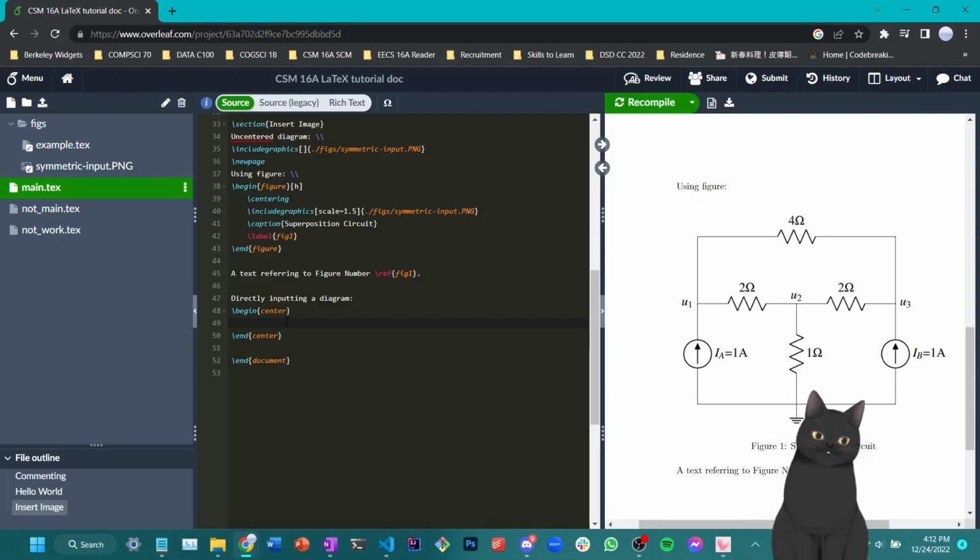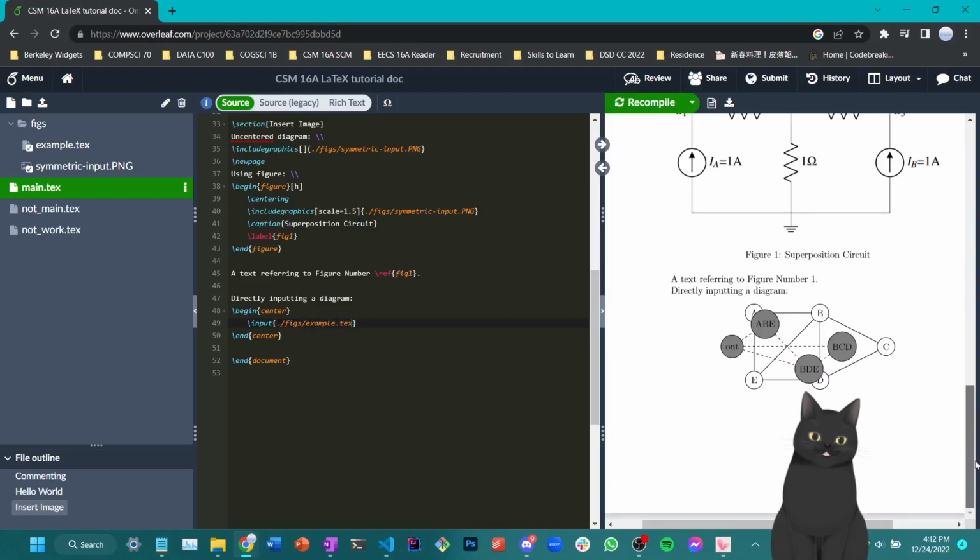This highly demonstrates the similarity as a markup language between LaTeX and HTML. Coming back to directly inputting a diagram, we can use the \input. And I'll once again type in the address manually, or you can just copy paste. In this case, it's not too difficult, so I'll just do this. Okay.